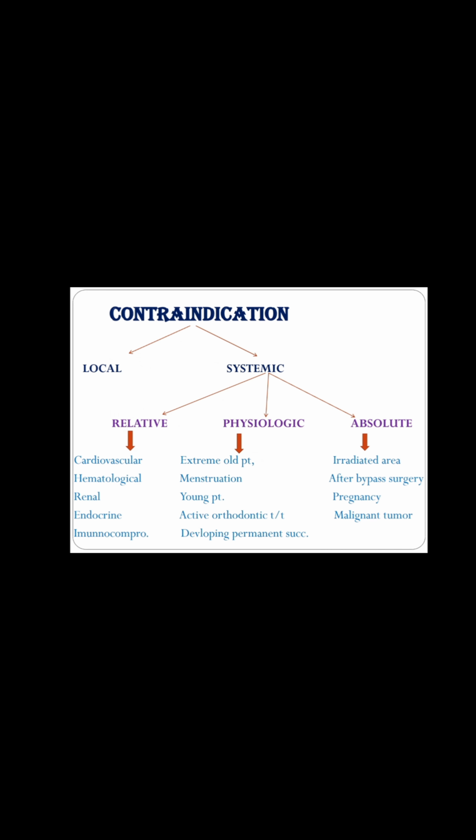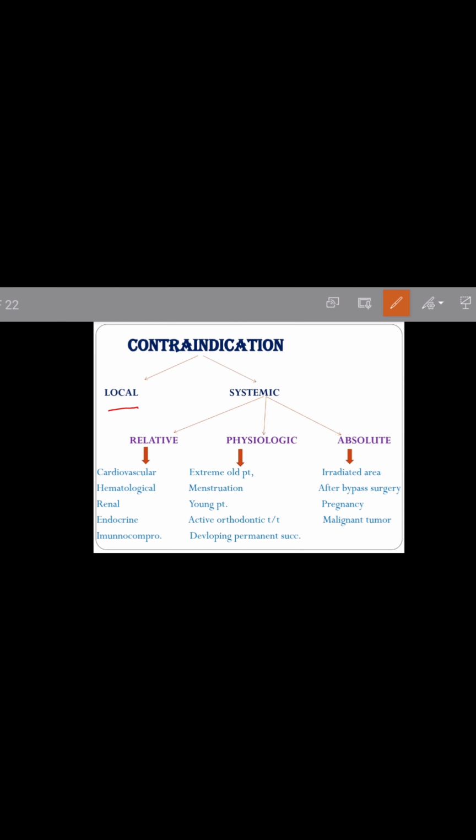Now the next topic is contraindication of exodontia. There are some local contraindications and systemic contraindications. Systemic contraindication further includes relative contraindication, physiological contraindication, and absolute contraindication.